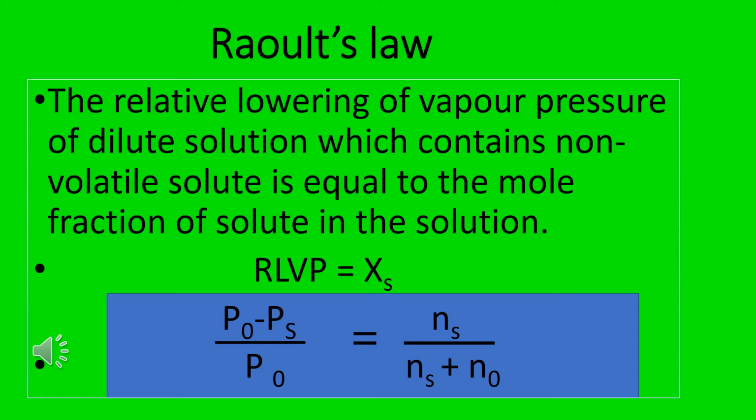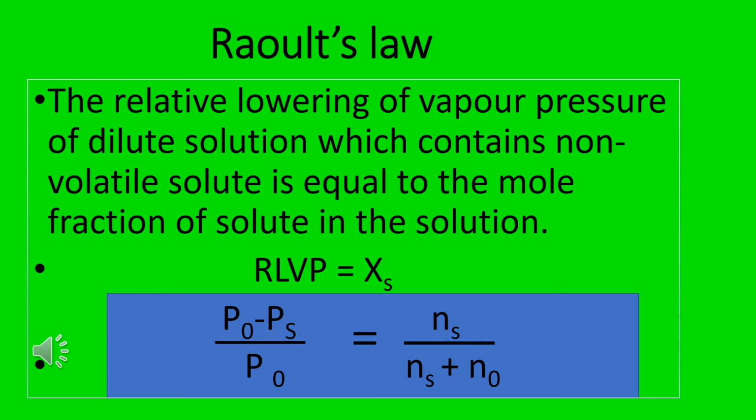So let us see what Raoult's law is. According to Raoult's law, the relative lowering of vapor pressure of a dilute solution which contains a non-volatile solute is equal to the mole fraction of the solute in the solution. That is, RLVP is equal to Xs.